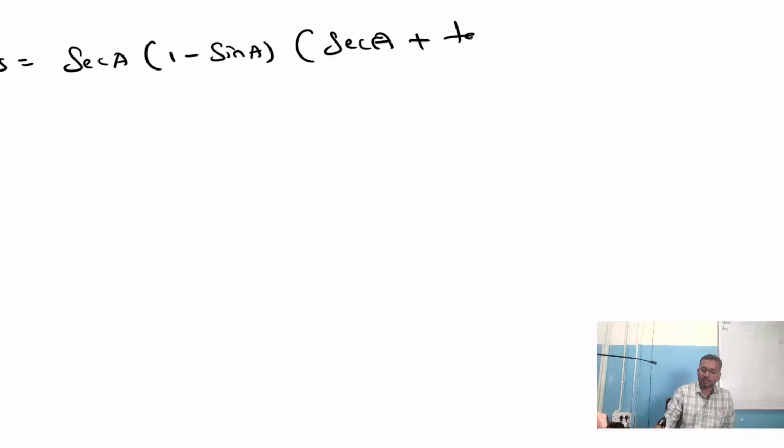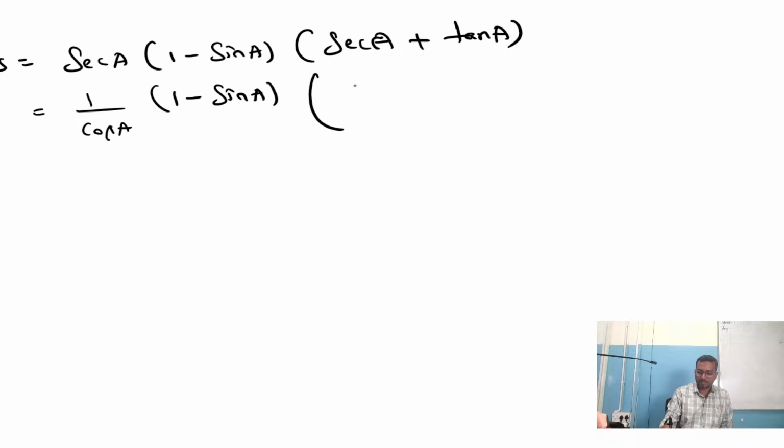Okay, first let me take the LHS. What is the LHS given here? That is secant A into 1 minus sin A into secant A plus tan A. So this is the LHS. So secant A can be written as 1 by cos A into 1 minus sin A, and keep it as it is. Secant A can be written as 1 by cos A.